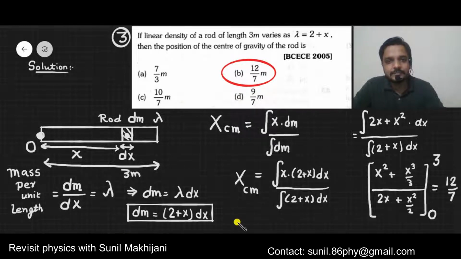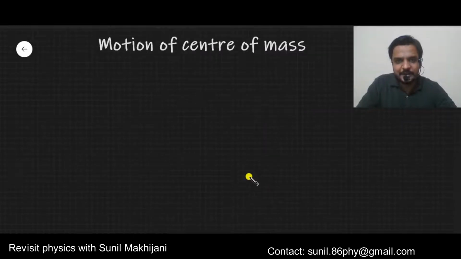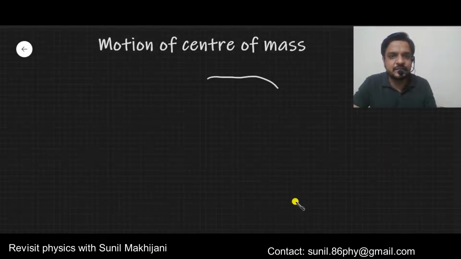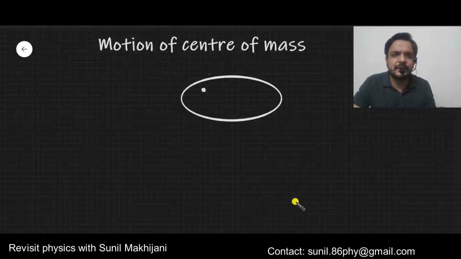Now we tried some questions on location of center of mass. Now we will do somewhat more theory. Now we'll discuss the motion of center of mass. We'll start with another theory, motion of center of mass. Just remember what we had: suppose this is any body or any system. This system consists of many particles, let's say m1, m2, m3, and so on. So there will also be a center of mass. This is, suppose, the center of mass.